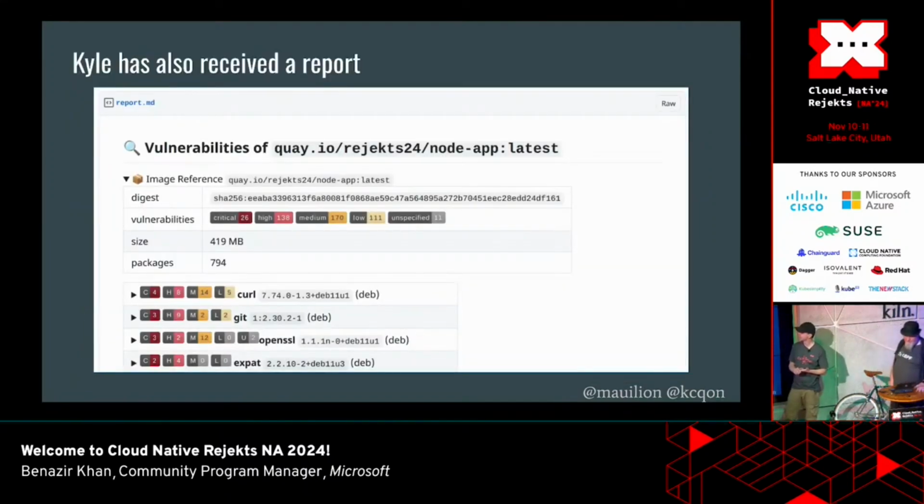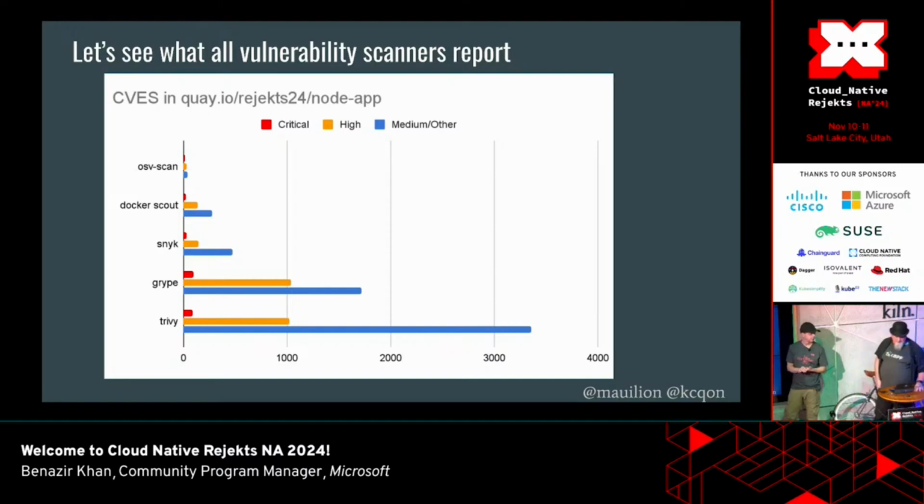So the security folks are also using Docker Scout to look at images amongst other tools. Docker Scout shows a very different result. Scout sees 26 criticals, 138 highs, versus 158 criticals and 1,271 highs. We can see that scanners across the board actually see a variety of different results, which is in itself a weird problem, right?